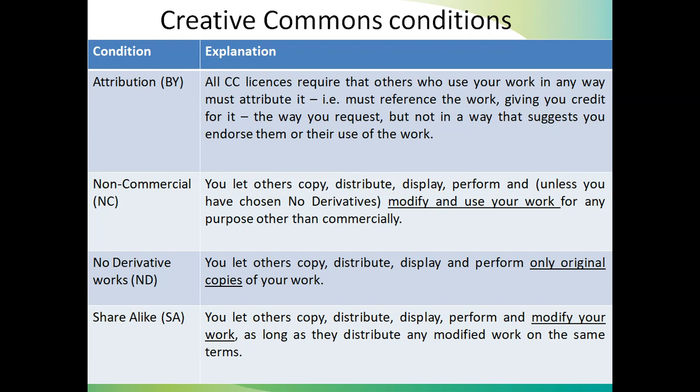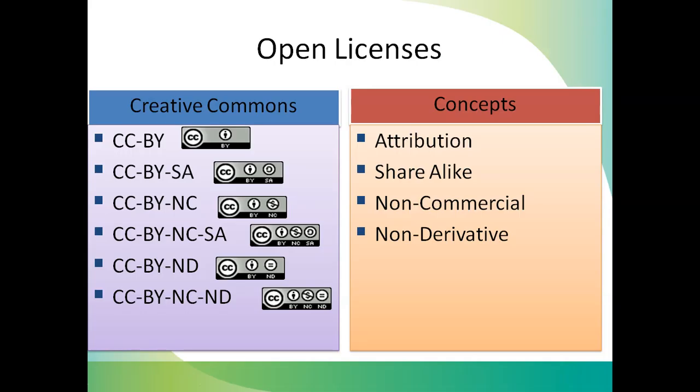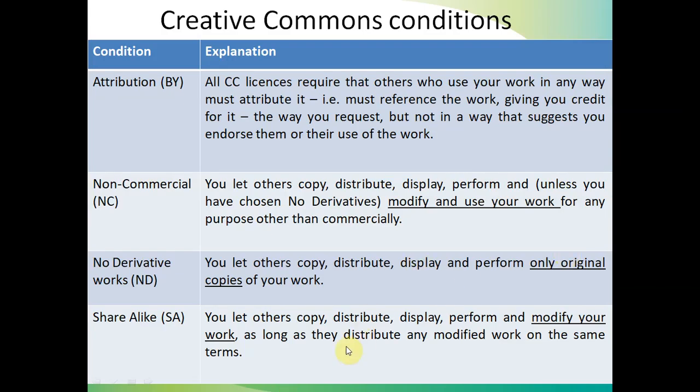And next is share alike. Suppose this is the license SA, CC by SA, share alike. In the case of share alike, you let others copy, distribute, display, perform, and modify your work. In the case of non-derivative, others are not allowed to change my content. Only the original content can be shared.